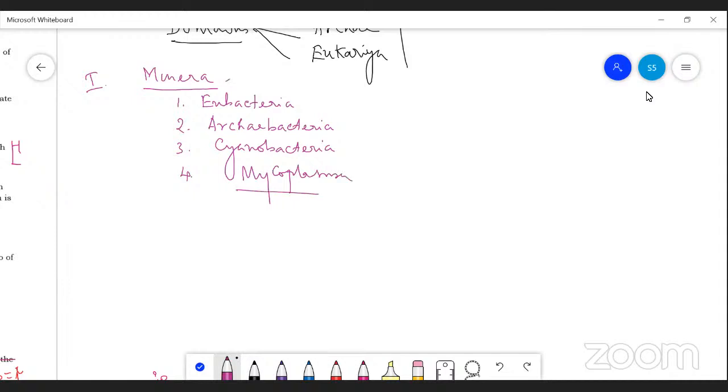Take the first one, Monera. What are the characteristic features of Monera? Monera includes unicellular and prokaryotic organisms. The word pro means primitive. Karyo means nucleus, so it is the most primitive nucleus. The nucleus is not well developed. For example, bacteria. Let us see the diagram.